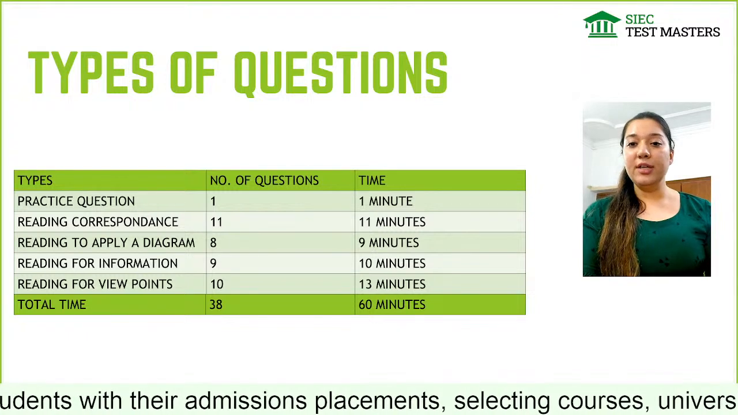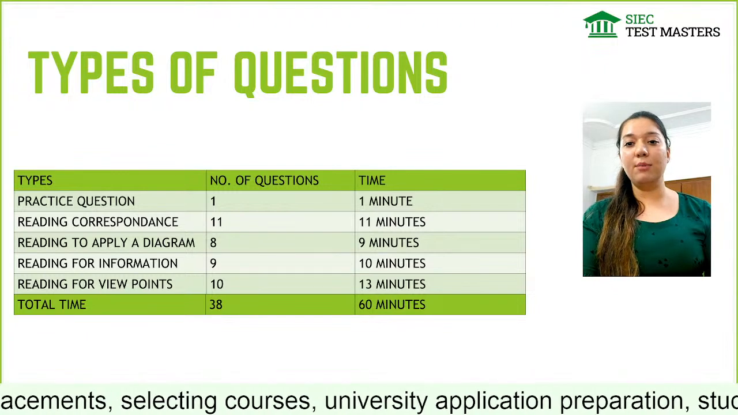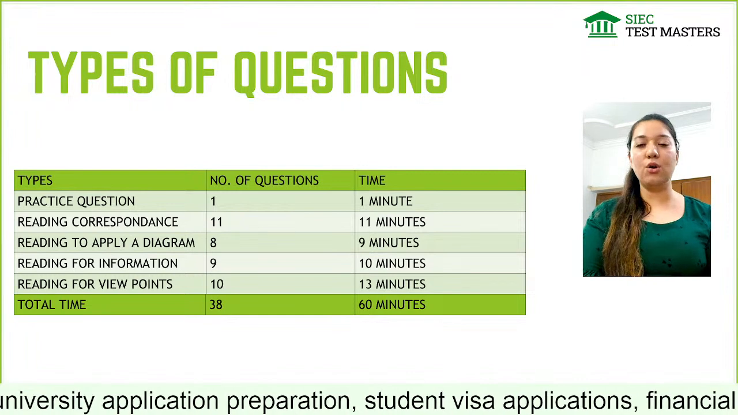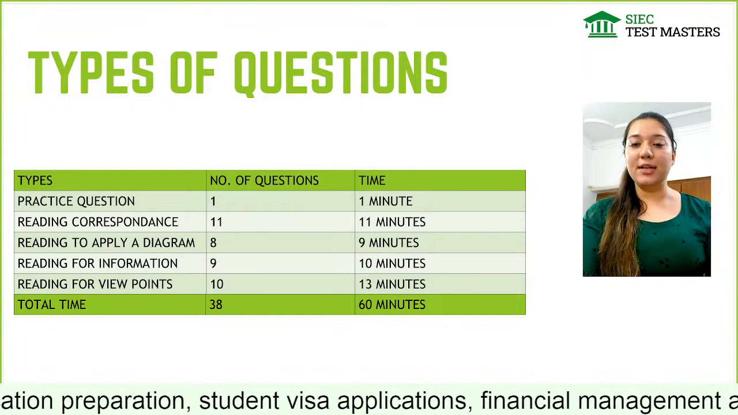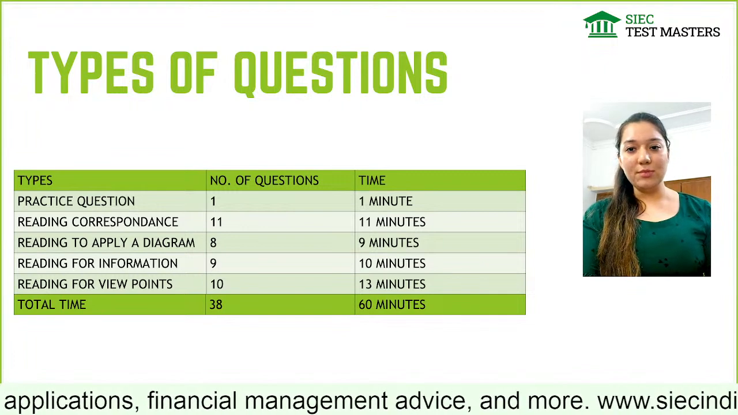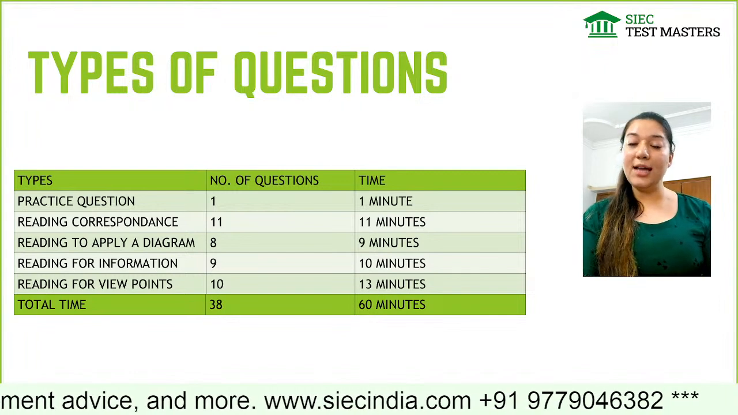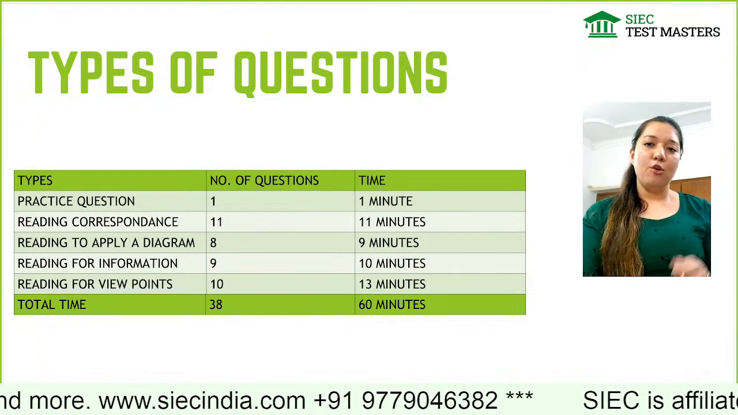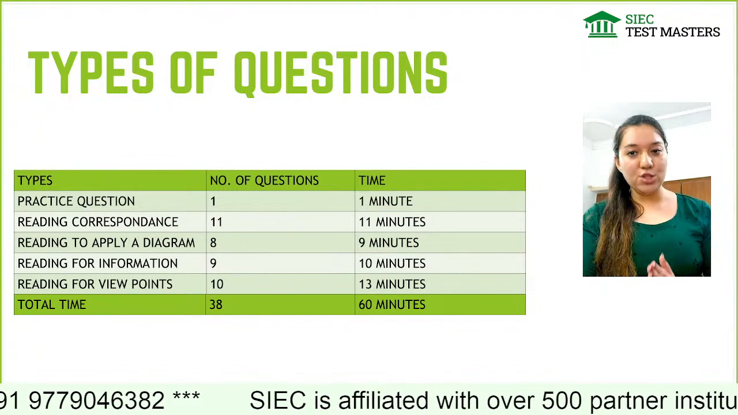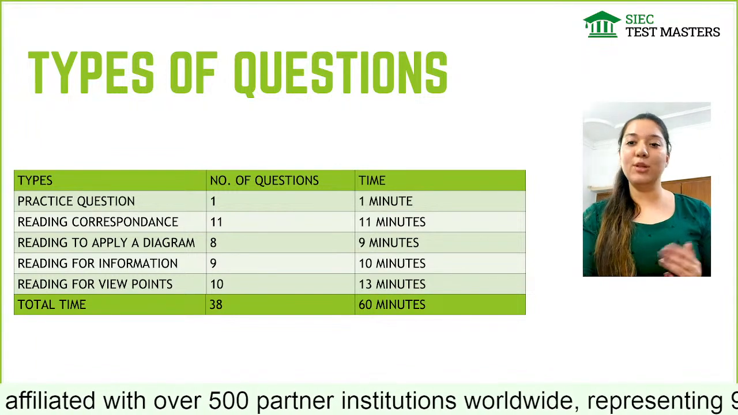Second, if I talk about reading to apply diagram, these types of questions are also common in IELTS reading as well, where a box will be given to you, a kind of an advertisement for a restaurant or for a cafe. You need to read, but here, along with the diagram, a paragraph will also be given to you, right? So in this also, 8 questions will be given to you, and here you have 9 minutes. Now, what you are going to do in this one extra minute, or in which question numbers of questions are more as compared to the time, I will tell you.